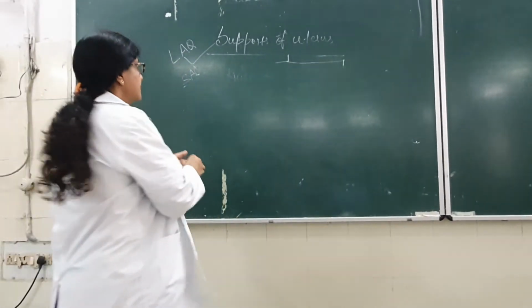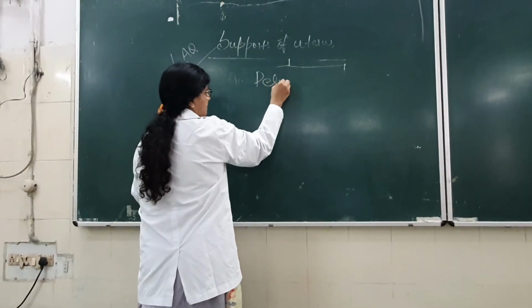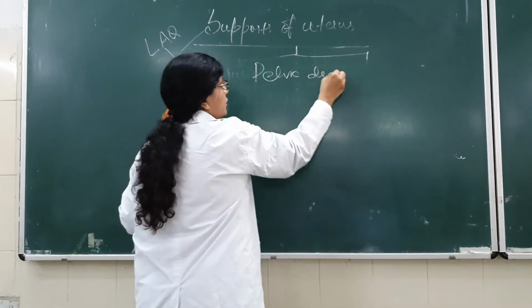So what is the pelvic diaphragm and what is its function?